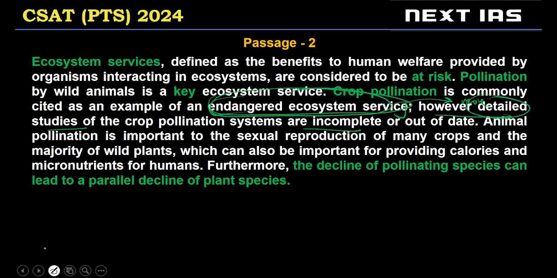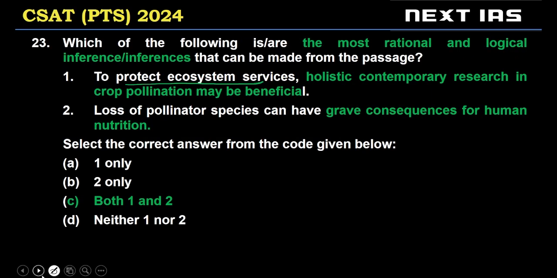This is what is written in between the lines. So, to protect ecosystem services, or, let's say, I'm oversimplifying this, to improve ecosystem services, better research may be beneficial, right?